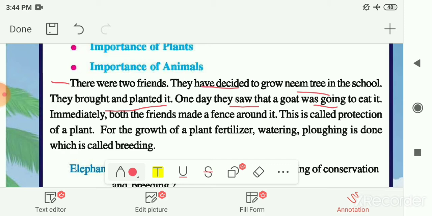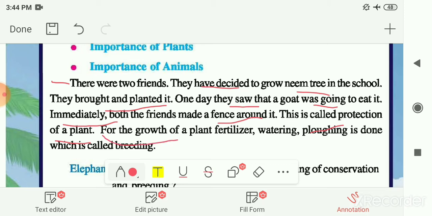Immediately both friends made a fence around it. A fence means a barricade, or you can say a boundary, which the animal cannot cross. They immediately made the fence around this neem plant, and this is called protection of a plant.